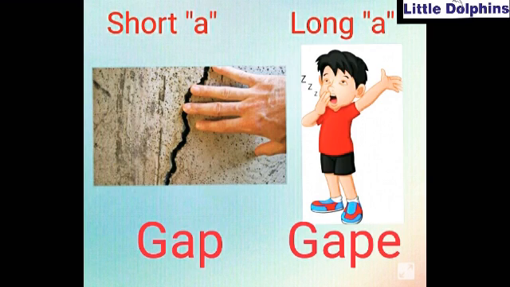Here we can see two more spellings. G-A-P, gap. There are G-A-P, gap. But what will be G-A-P-E? Yeah, long sound of vowel A. Gape. This is not gap. This is gape. Gape. Okay?